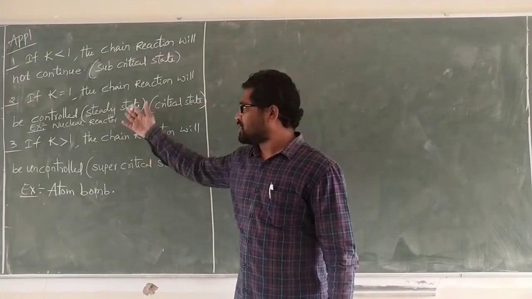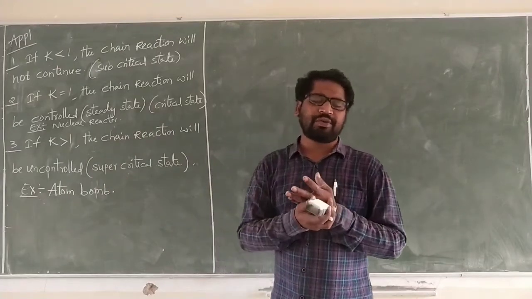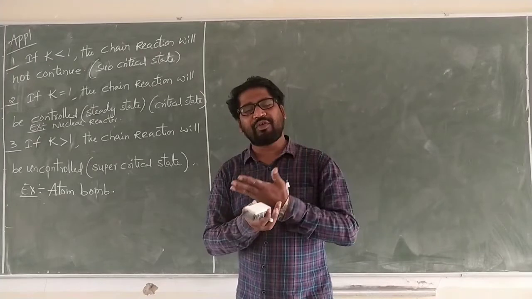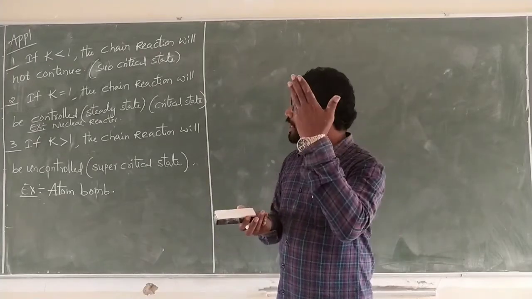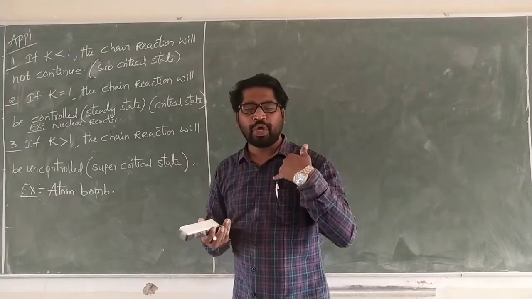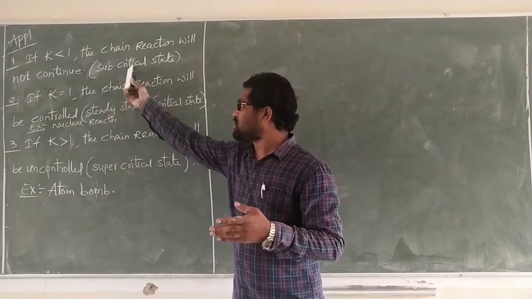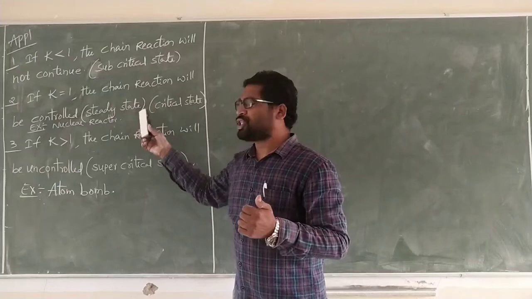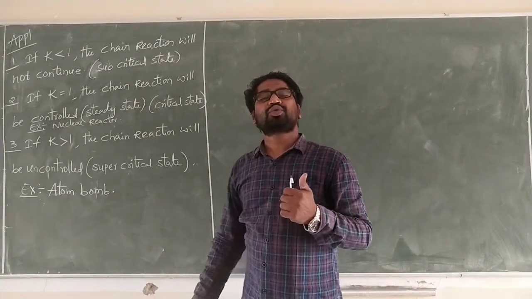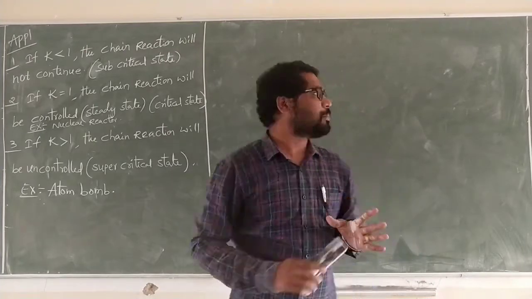Next, this is about K, the neutron multiplication factor, and what its values are. Due to these values, we have to find out in which state the chain reaction is. That is subcritical state when K is less than 1, critical state when it is equal to 1, and when it is greater than 1, uncontrolled, that is supercritical state. Now we go to the nuclear reactor.